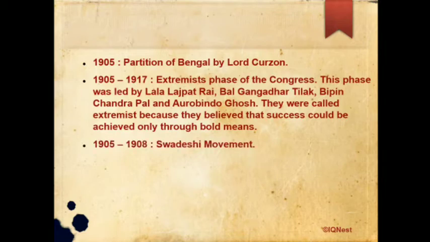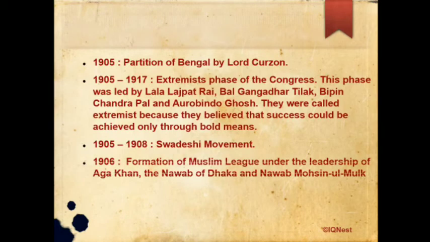From 1905 to 1908, the Swadeshi movement happened. In 1906, the Muslim League was formed under the leadership of Aga Khan, the Nawab of Dhaka and Nawab Mohsin ul Mulk.